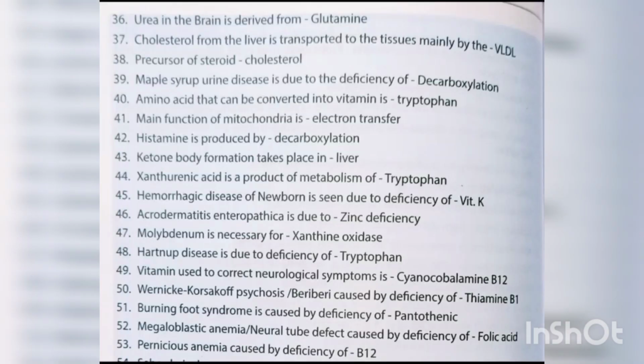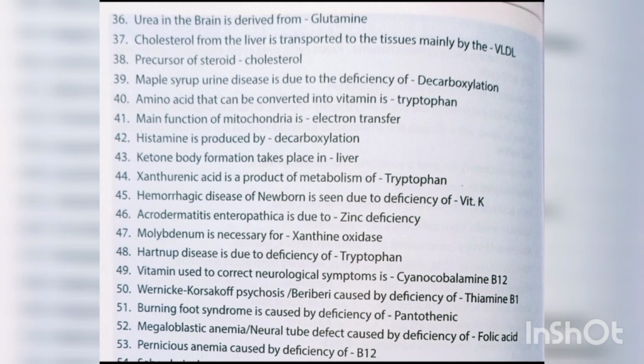Enzyme acetylcholine. Urea in the brain is derived from glutamine. Cholesterol from the liver is transported to the tissues mainly by LDL. Precursor of steroids is cholesterol. Maple syrup urine disease is due to deficiency of decarboxylation. Amino acid that can be converted into vitamin is tryptophan. Main function of mitochondria is electron transfer.